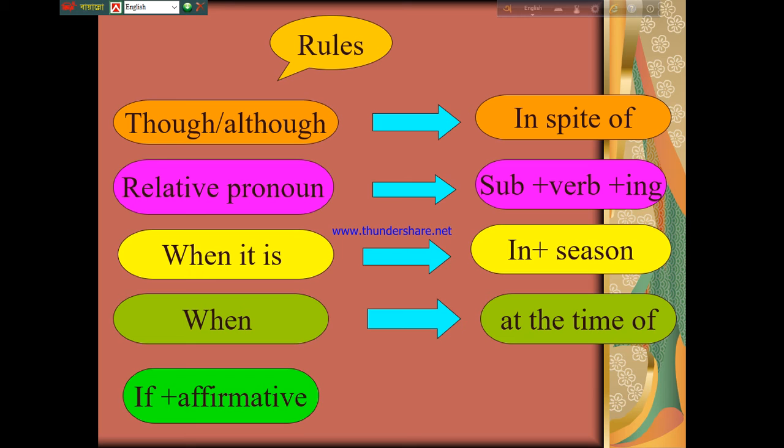If you find if plus affirmative, just conditional sentence. If it is if plus affirmative sentence, you have to write instead of if, by plus verb 1 plus ing. The rest of the sentence will be the same.